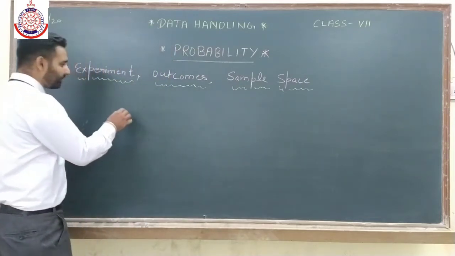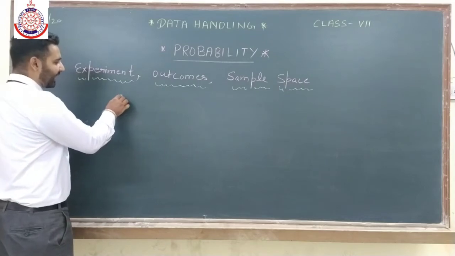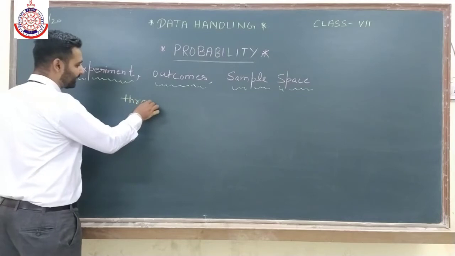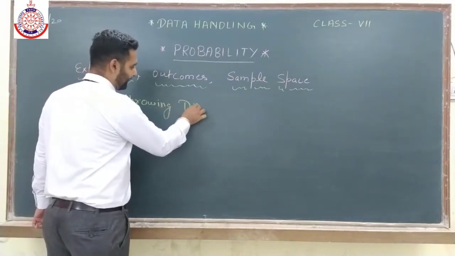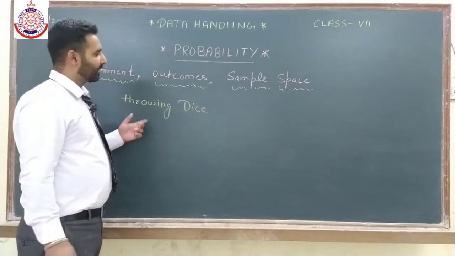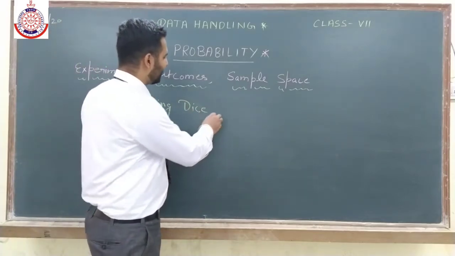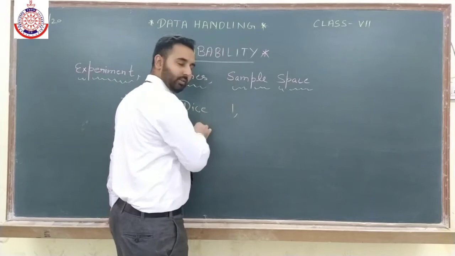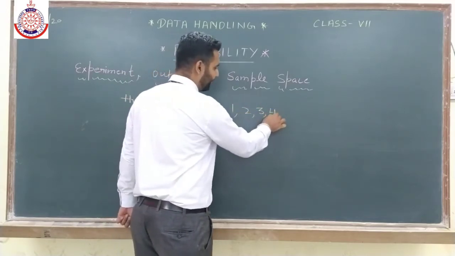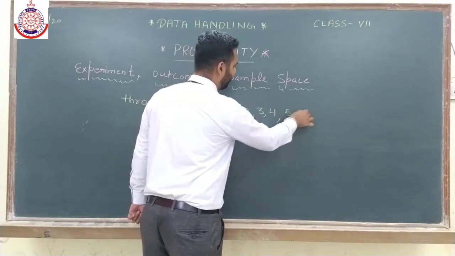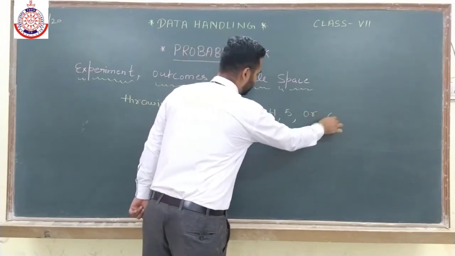So the possible numbers which I will get by throwing a dice. For example, I have thrown a dice. If I am throwing a dice, I can get 1, 2, 3, 4, 5 or 6.